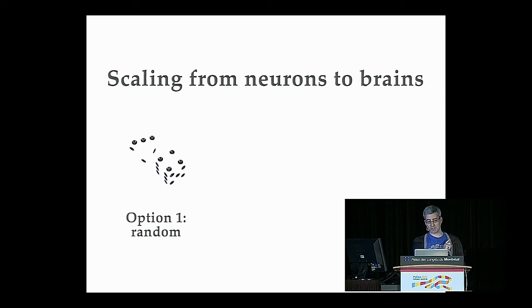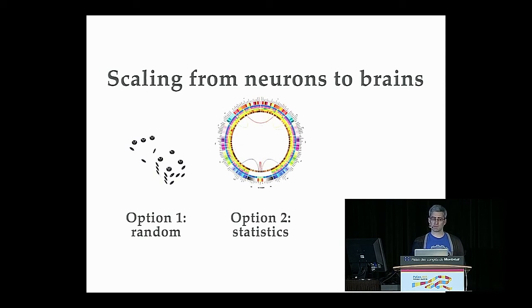So the first option is that you could just randomly generate a whole bunch of weights. And if you really believe that the neuron is essential to what's happening in intelligence, it might be the case that connecting them up randomly is sufficient. The second option is to do some recordings from brains to figure out the connectivity patterns, the statistics of connections in the actual real brain. And people do this in a field called connectomics, and you basically get an idea of what's connected and the relative strength between those areas.